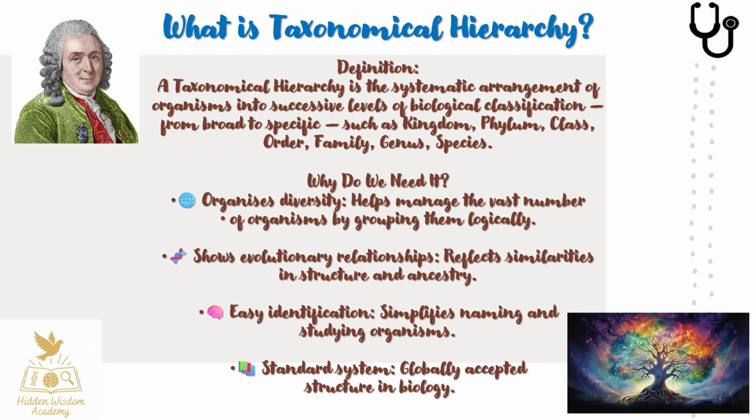But why do we need this system? First, it helps us organize the vast biological diversity on Earth. Second, it reflects evolutionary relationships. Organisms grouped together share common features and ancestry. Third, it allows easy identification and study, which is crucial for research and medicine. And finally, it offers a standard structure accepted globally, so scientists around the world speak the same biological language. In short, taxonomy makes the chaos of nature beautifully organized.